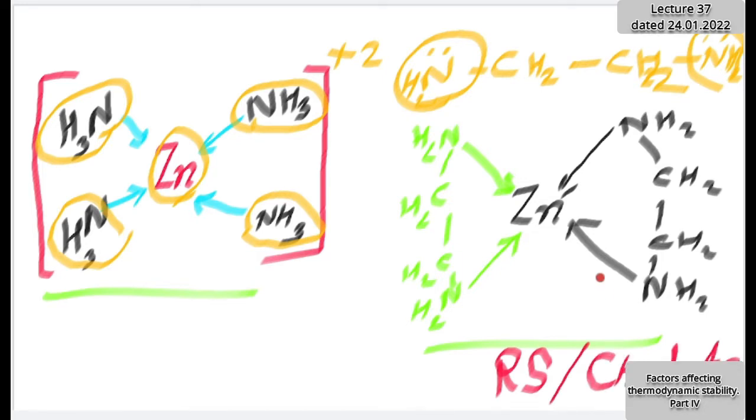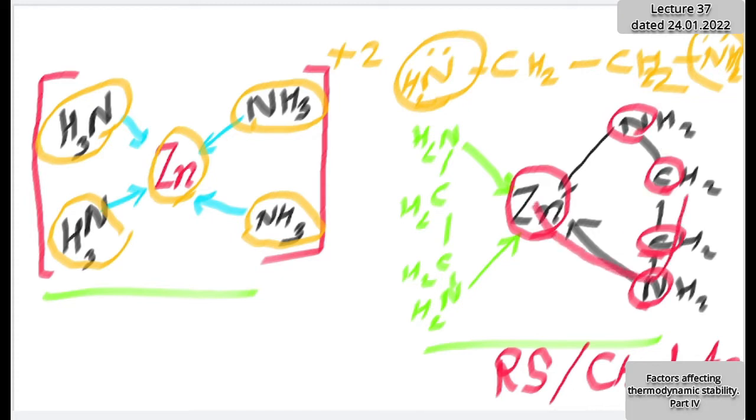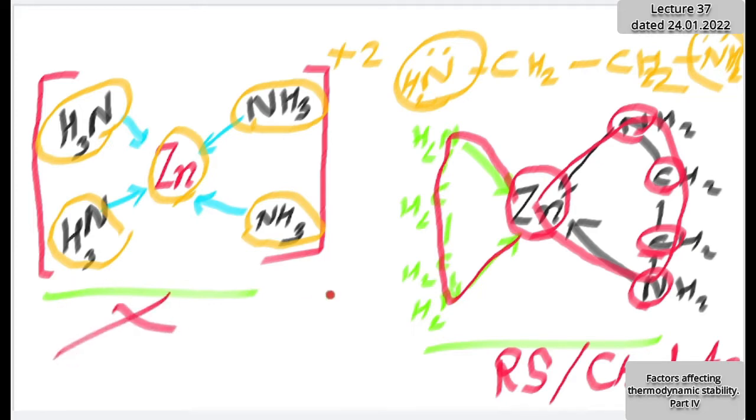Why am I saying ring structure? Because you can understand zinc is one of the members in the ring. Nitrogen is a second member. Carbon is a third member. This carbon is a fourth member. And this nitrogen is a fifth member. So it is a 5-membered ring. Similarly, here also a 5-membered ring is there. Now I don't want to bring your attention to the number of members. I only want to emphasize the presence of ring. That ring is not present in the first structure but is present in the second structure.